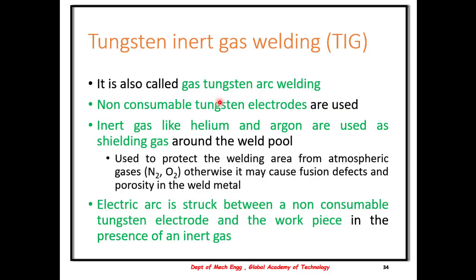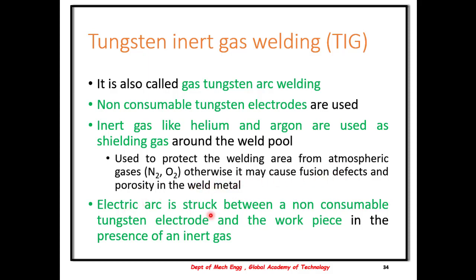The next type of welding is tungsten inert gas welding, in short TIG. It is also called tungsten arc welding. There a non-consumable tungsten electrode is used, and also an inert gas, usually argon or helium, is used as a shielding gas around the weld pool. This gas is used to protect the welding area from the atmospheric gases. Otherwise, when this fusion happens, there could be porosity and other defects in the weld metal.